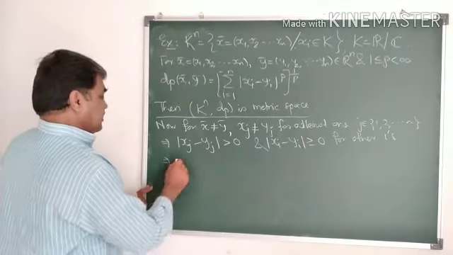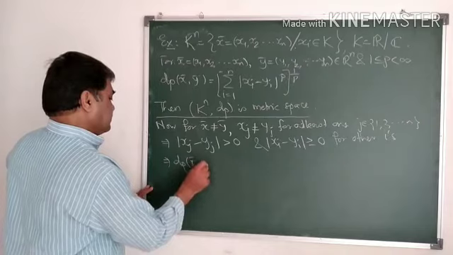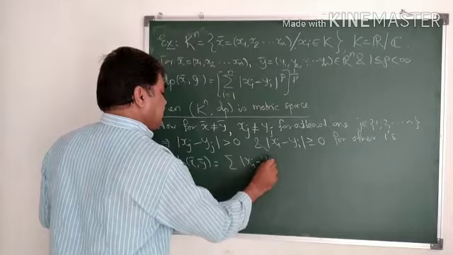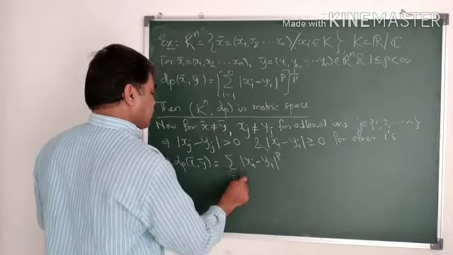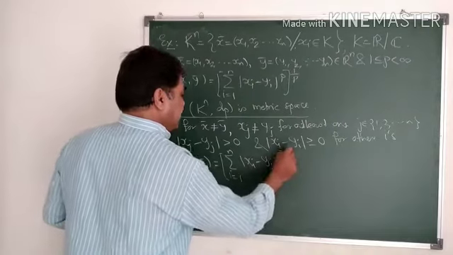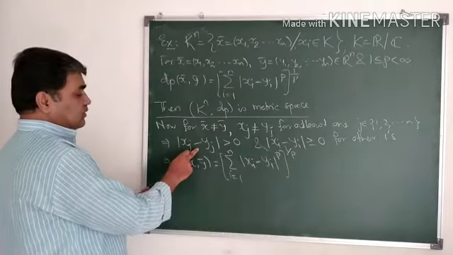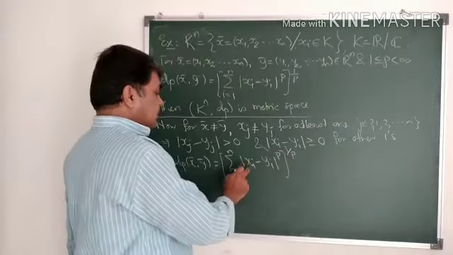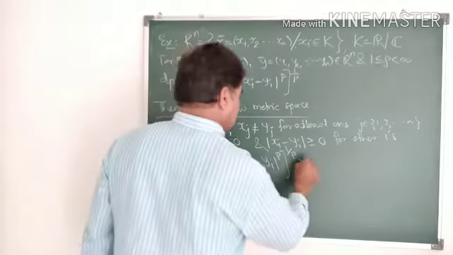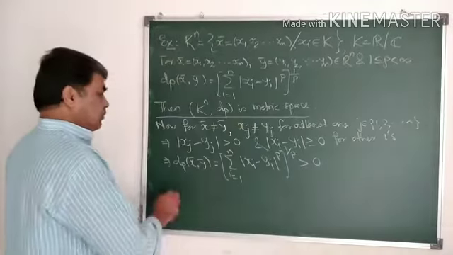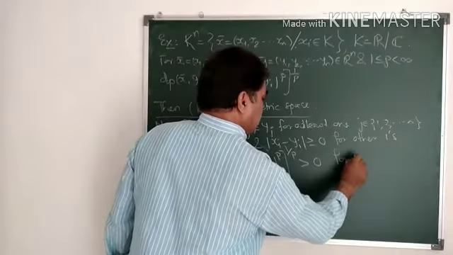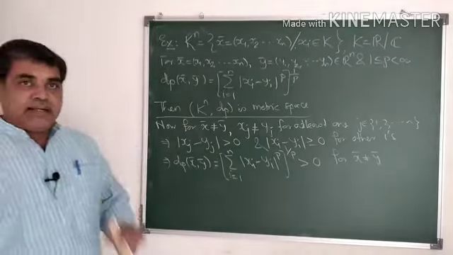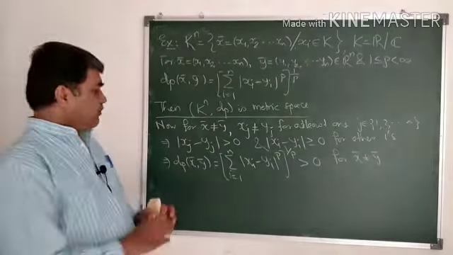This implies dp of x bar, y bar is equal to summation of mod of xi minus yi raised to p, i equal to 1 to n, whole thing raised to 1 by p. Due to this term, the sum of the non-negative terms is strictly greater than 0 for x bar not equal to y bar. So thus we have verified the positivity axiom of dp.